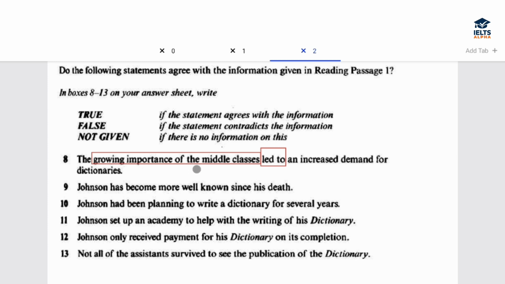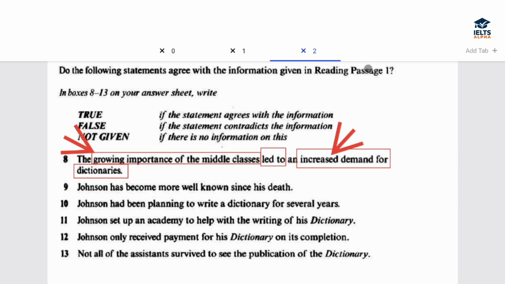So, first there was a rise in the importance of the middle class, which again led to an increase in the demand for the dictionaries. So, both the things are rising or growing: importance and demand for the dictionaries.